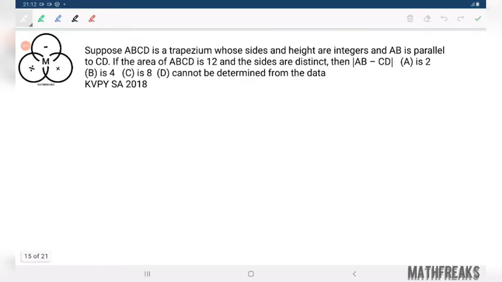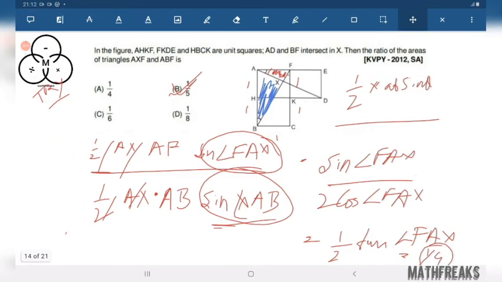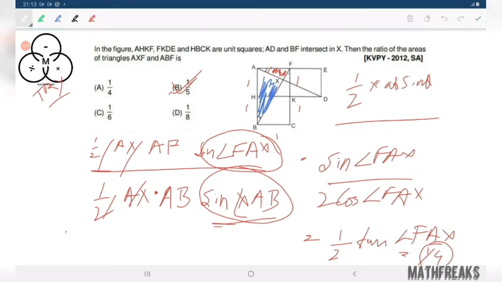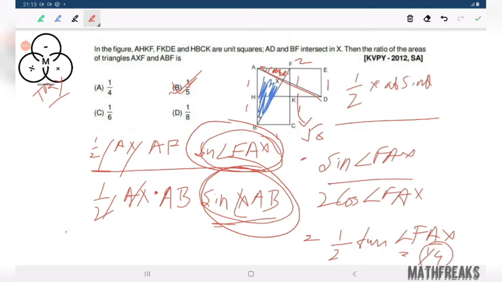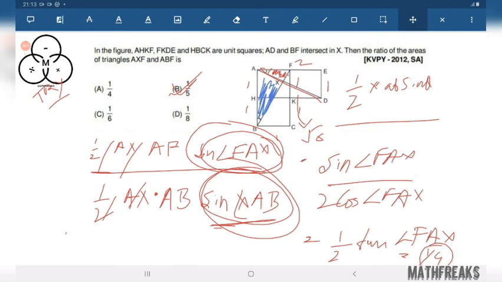This, I guess, is a question from Pythagoras theorem. Now, what was the implication of Pythagoras theorem? I am just showing you that this question can also be solved using Pythagoras theorem. When we are finding the sine of angle FX, sine of angle XAB, if we just want the value of sine of angle FX, then we can apply Pythagoras theorem: 1 here, 2 here, this would be root 5. But why should we do this? Because we can convert sine of angle XAB in terms of FX, then we are getting 10, so we do not need to do this. That's why we skipped it, and that was the most shortcut method.